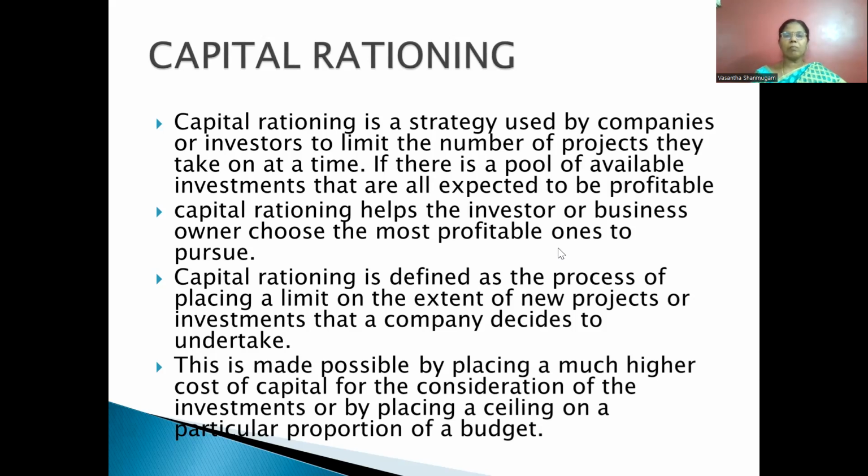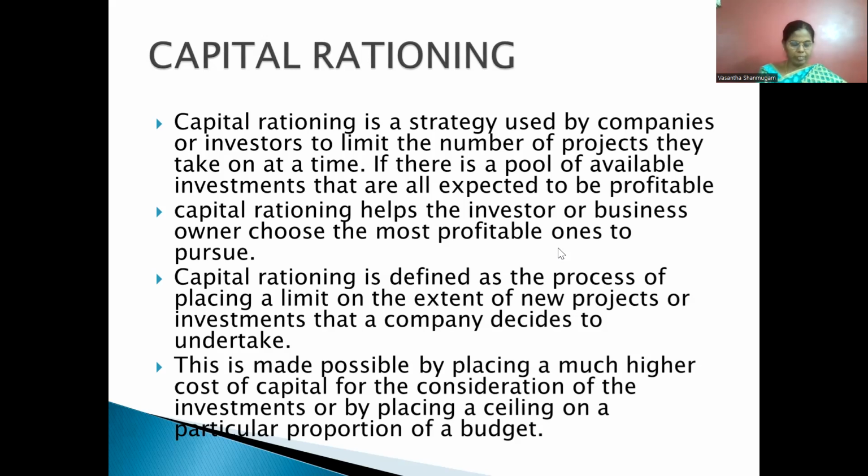Because when the company has a problem with the availability of funds, the company has a choice in selecting the proposal. That is an important aspect that comes under capital rationing. So capital rationing is a strategy used by companies or investors to limit the number of projects they take on at a time, because their available resources may not support the firm. So that's why they have to be very careful before selecting the capital budgeting.